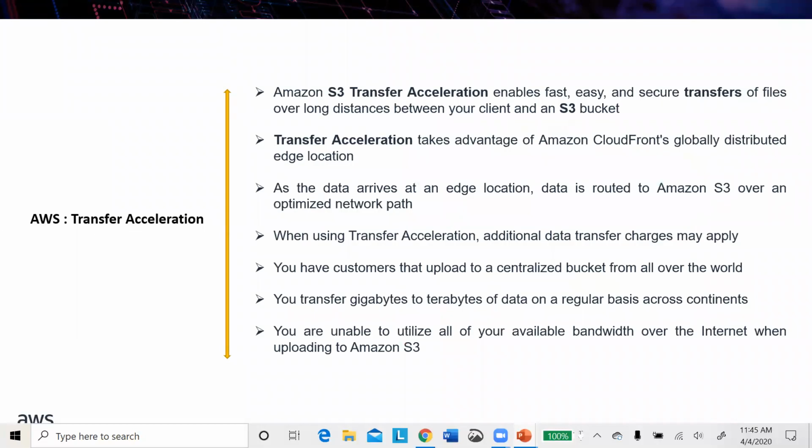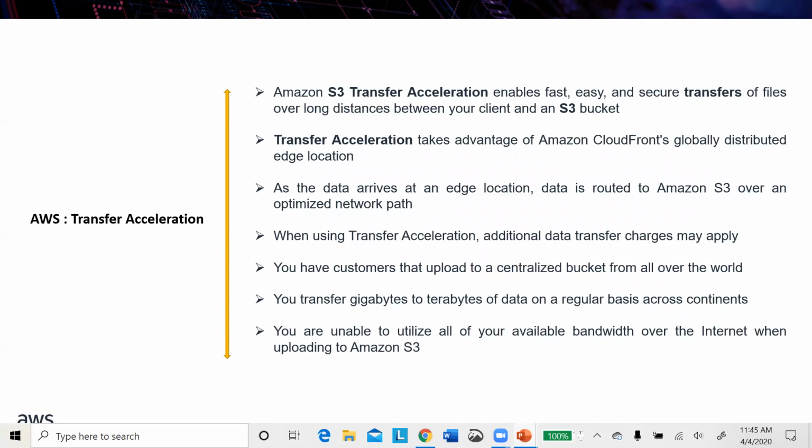Okay, so coming to the previous slide, transfer acceleration enables fast, easy, and secure transfer of files over long distances between your client and an S3 bucket. I think now you understand this point. Transfer acceleration takes advantage of Amazon CloudFront's globally distributed edge locations. Yes, it doesn't matter which region you belong to.